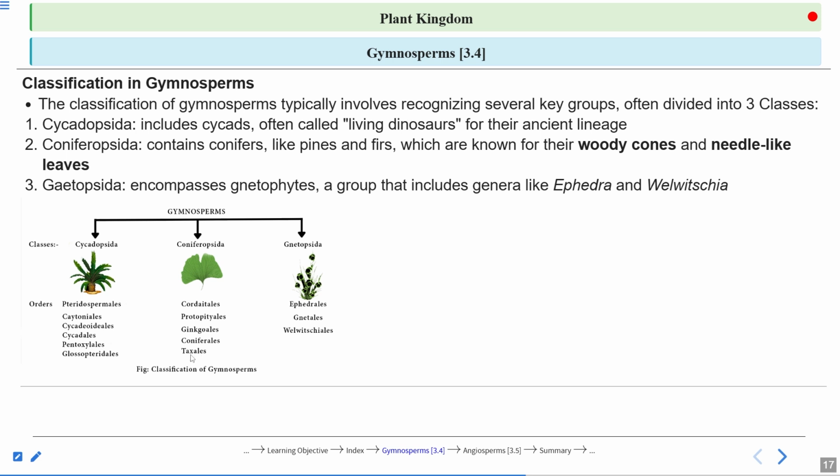Taxus plant is also there, that belongs to the conifers. So all these Coniferopsida form the cone-like structure. And in the case of Cycadopsida, they either form strobili or a rosette-like structure, as we have seen in the case of cycas. Now, Gnetopsida: Ephedrales, Gnetales and Welwitschiales are some of the examples of the Gnetopsida.